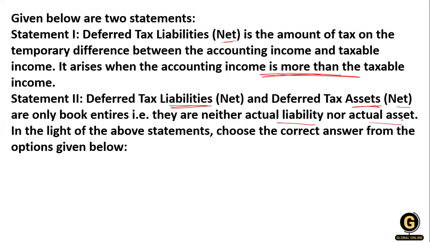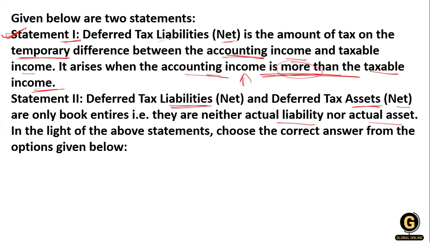The options are not given in this question, so I'm just telling you that statement number 1 is right. Deferred tax liability is the amount of tax on the temporary difference between the accounting income and the taxable income, and it arises when the accounting income is more than your taxable income.